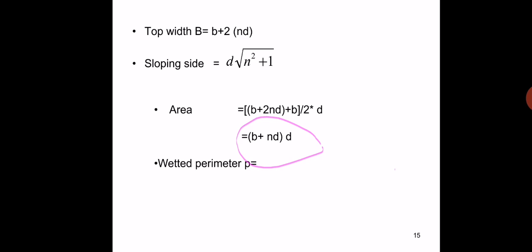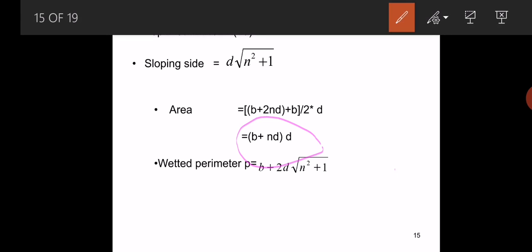So wetted perimeter of a trapezoidal channel section is b plus 2d into under root n square plus 1. This is the wetted perimeter of a trapezoidal channel section. So all these are the parameters of trapezoidal and rectangular channel sections.